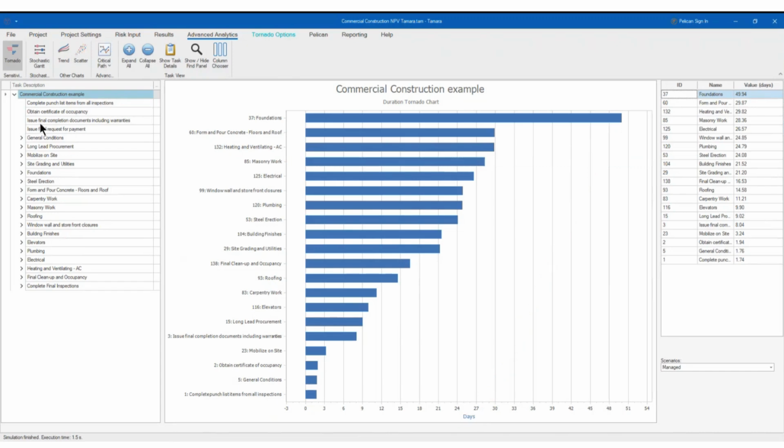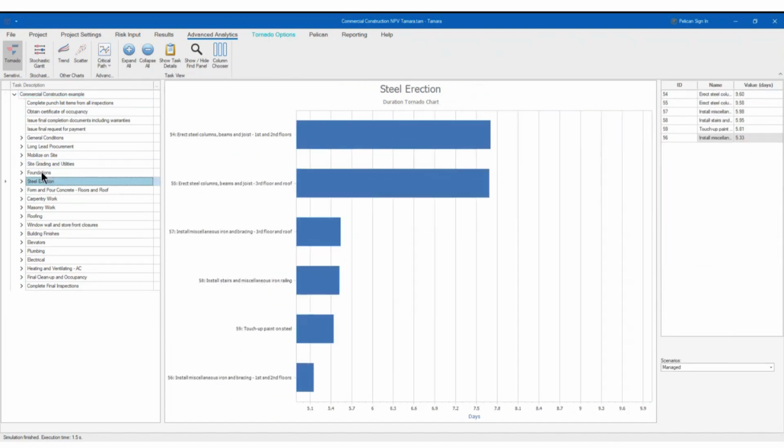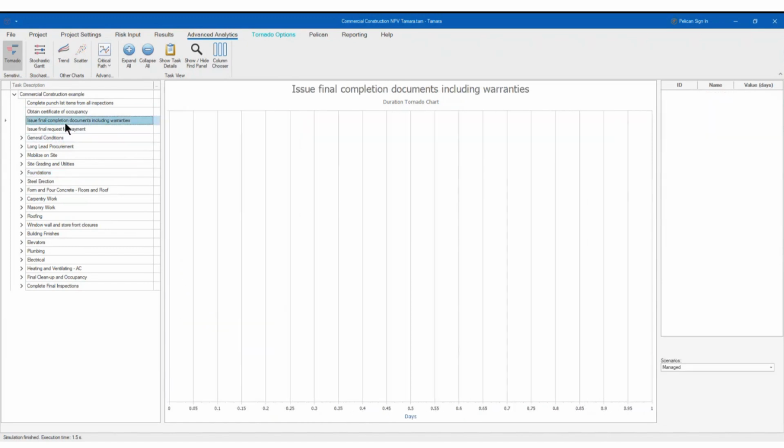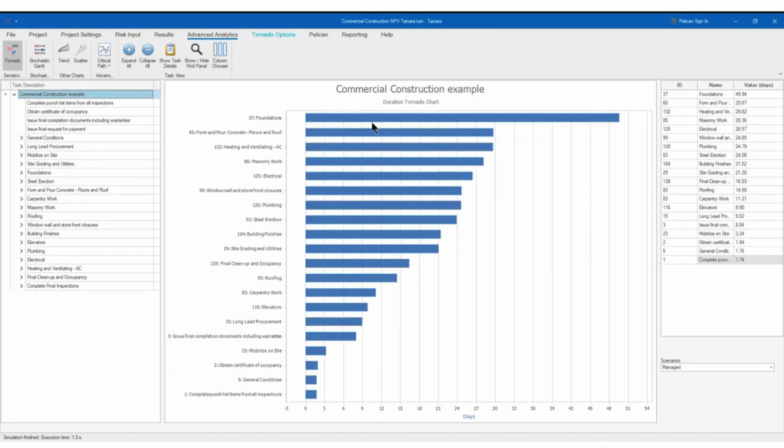As the Gantt chart, right? So in this case, you will have the impact of the foundations task, which is going to be 45 days, 49 days, like this, right? Or you can take a look and see the impact of the different tasks at different levels. So same thing, you can do it like that. So it will be very simple to do it.